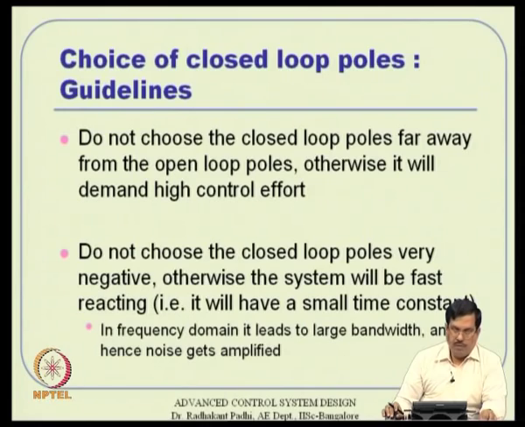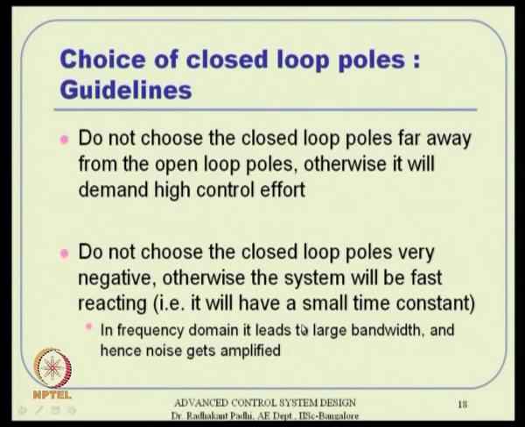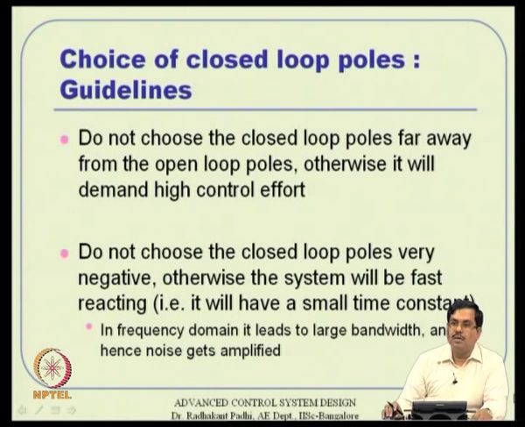So, that means if you see it from a negative point of view, it tells us, okay, what about noise input? Noise is also an input. It is a low magnitude, high frequency input, but even if it is low magnitude, the system reacts to every little thing. So it will also try to react to noise. The noise amplification property becomes predominant once you have these far away poles. So, do not get too ambitious about putting the closed loop poles far away from the imaginary axis; that is not good either.